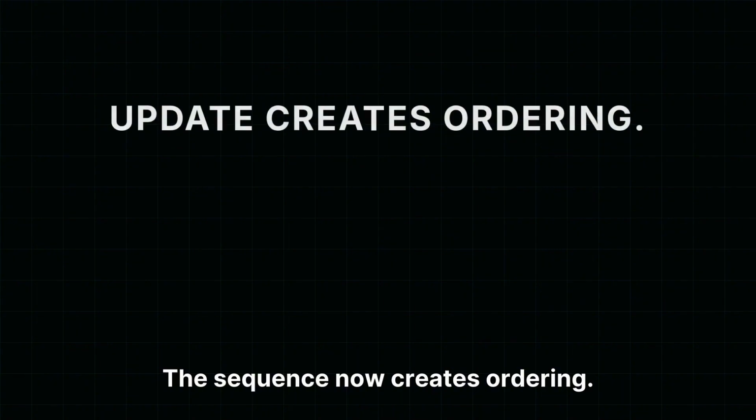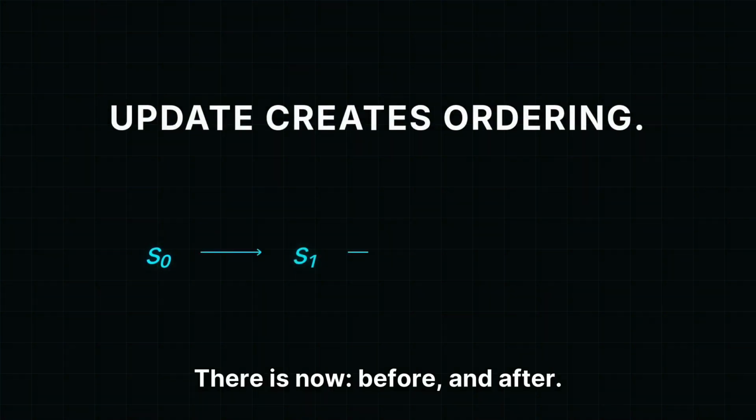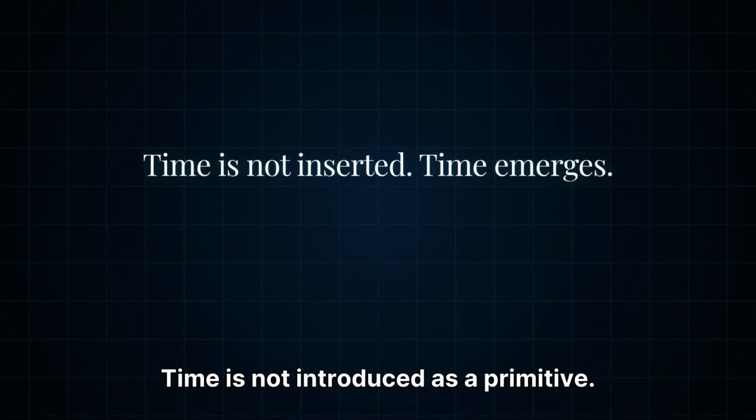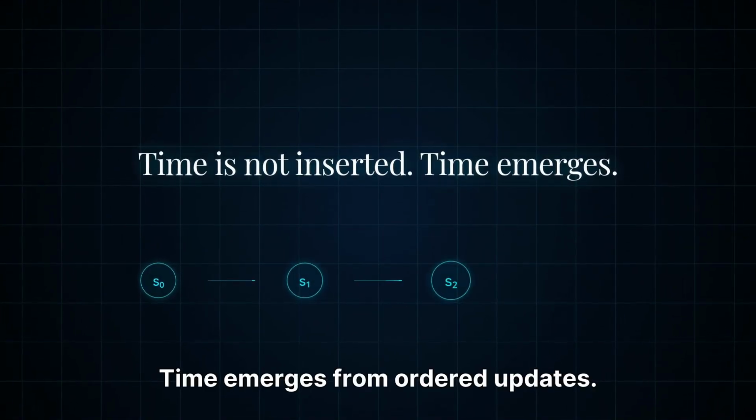The sequence now creates ordering. There is now before, and after. This is the critical result. Time is not introduced as a primitive. Time emerges from ordered updates.